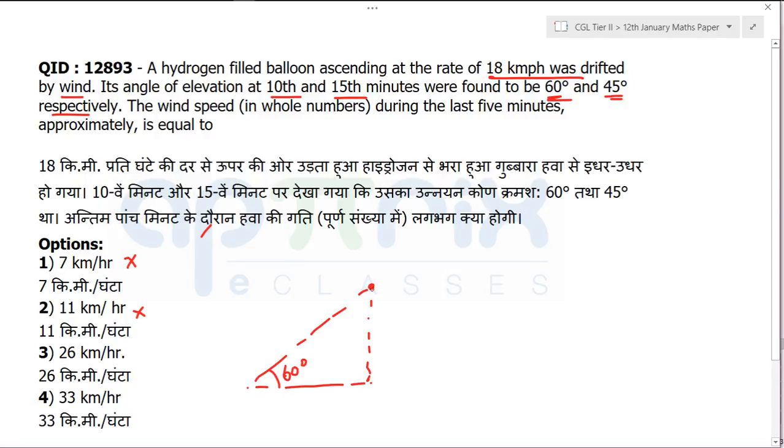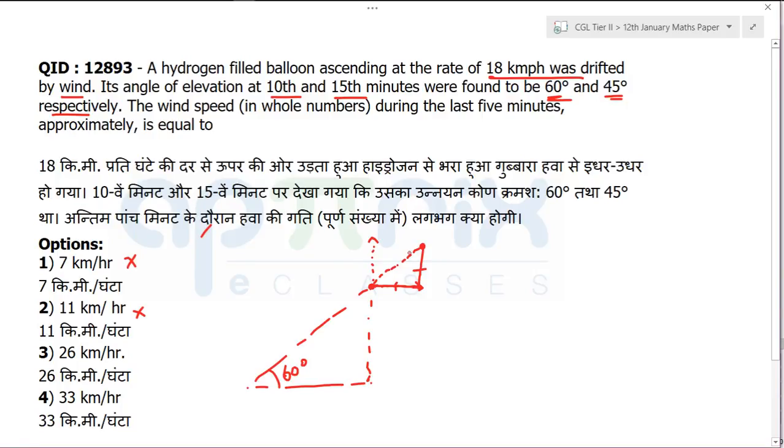Look, if there had not been any horizontal wind, then the balloon would keep on going up and there would be an increase in angle of elevation. But if there is horizontal movement also due to wind, what will happen? Maybe its net position is somewhere here. So if the horizontal distance covered due to wind speed and the vertical distance covered due to balloon speed are equal, the angle will not change, right?